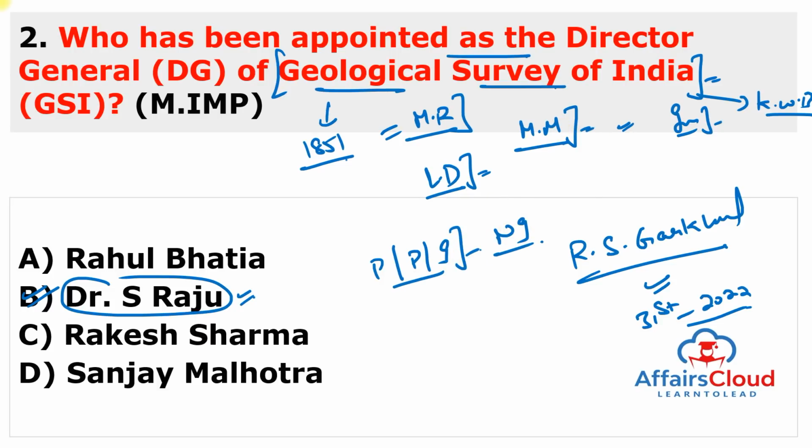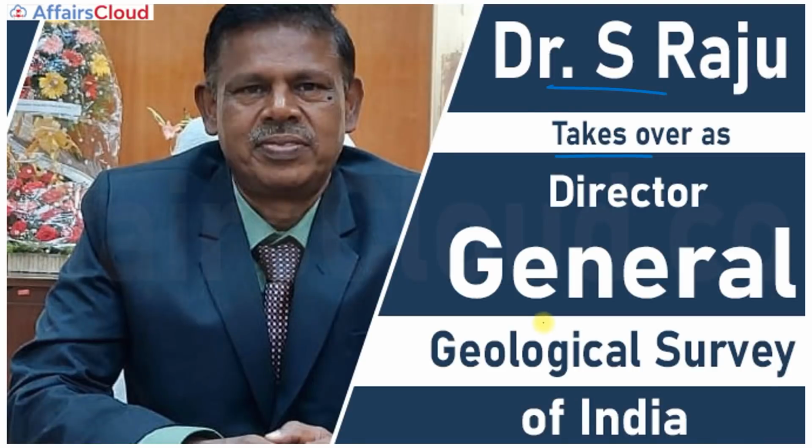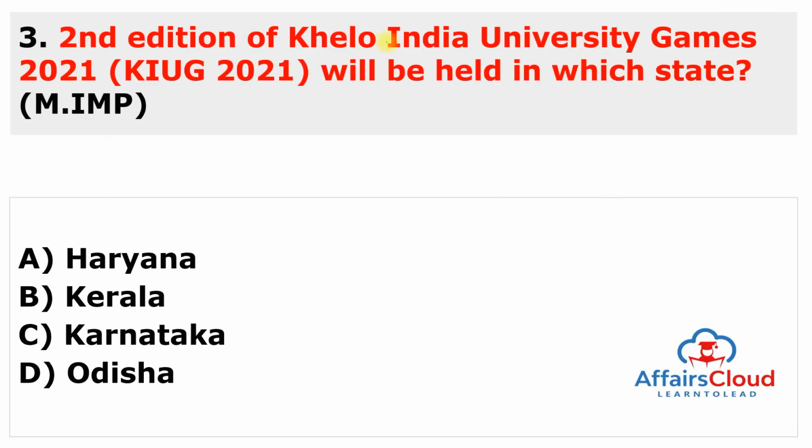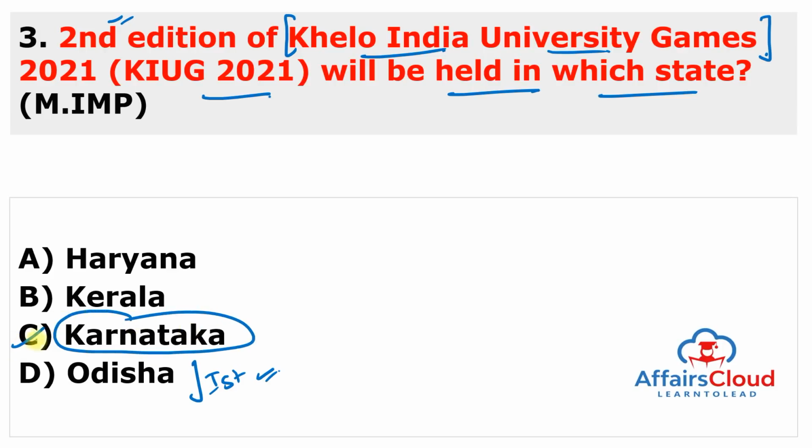Now moving to the next question. Second edition of Khelo India University Games 2021 will be held in which state? Again, the most important question because this is the second edition of the Khelo India University Games. But first of all, you have to remember the first edition was hosted by Odisha and second edition will be hosted by Karnataka. So answer of this question is C.